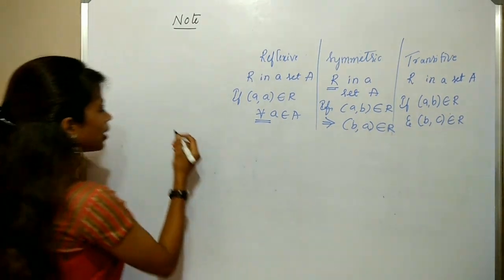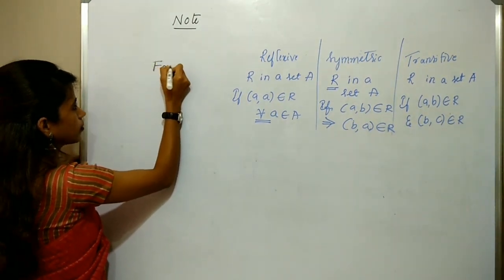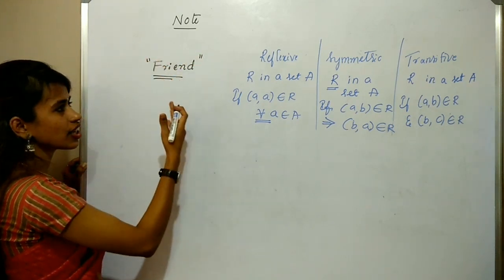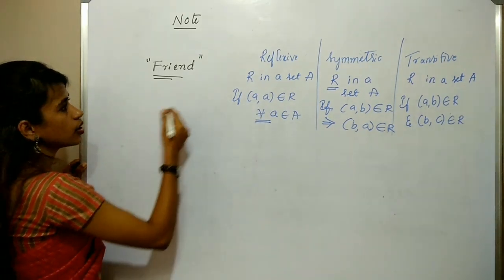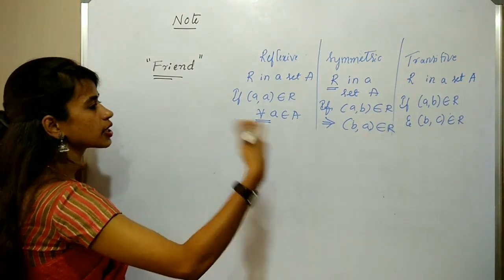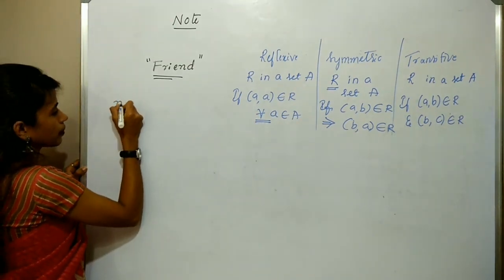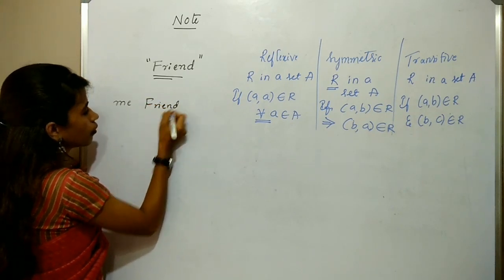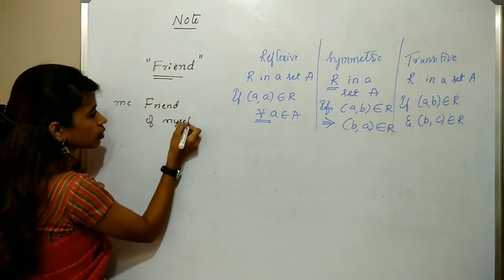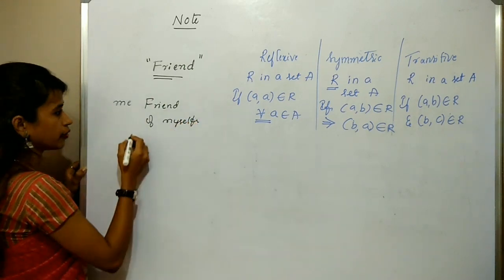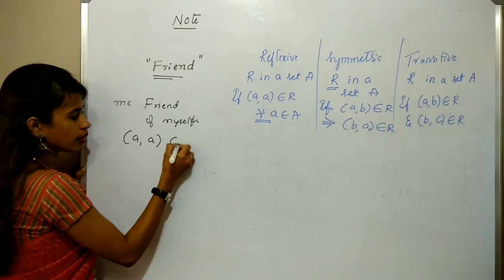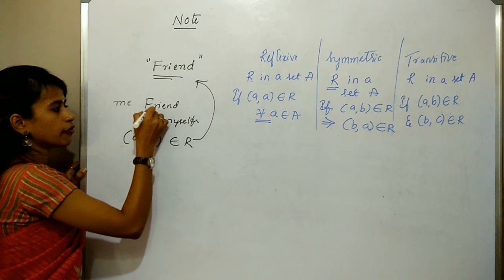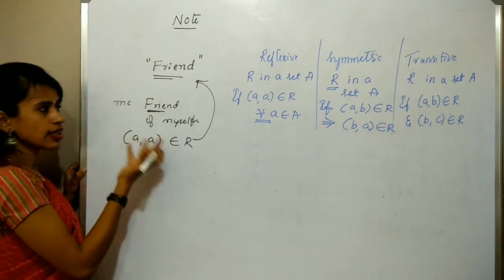So here I am taking the friend relation. Is the friend relation reflexive, symmetric, transitive? It is clearly all three. Why? Me, friend of myself. You, friend of yourself. Therefore (A, A) clearly belongs to the relation R, that is friend. A with A means me and myself. Me, friend of myself. Therefore, it is reflexive.